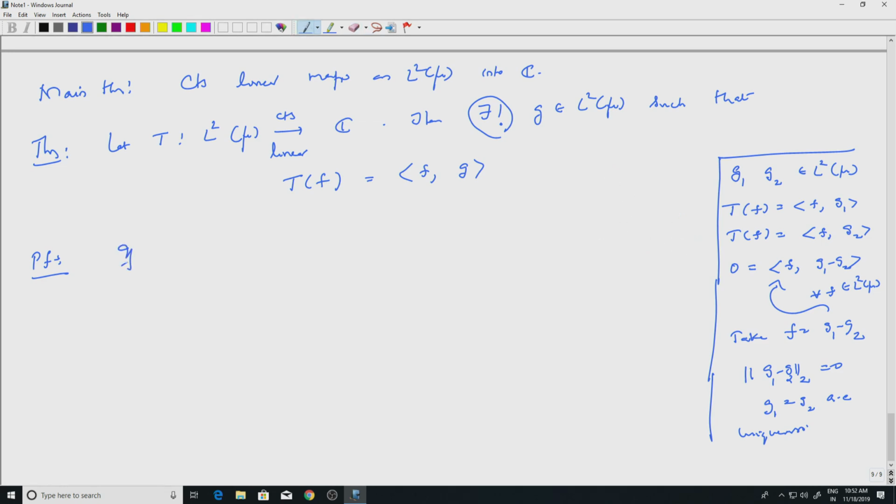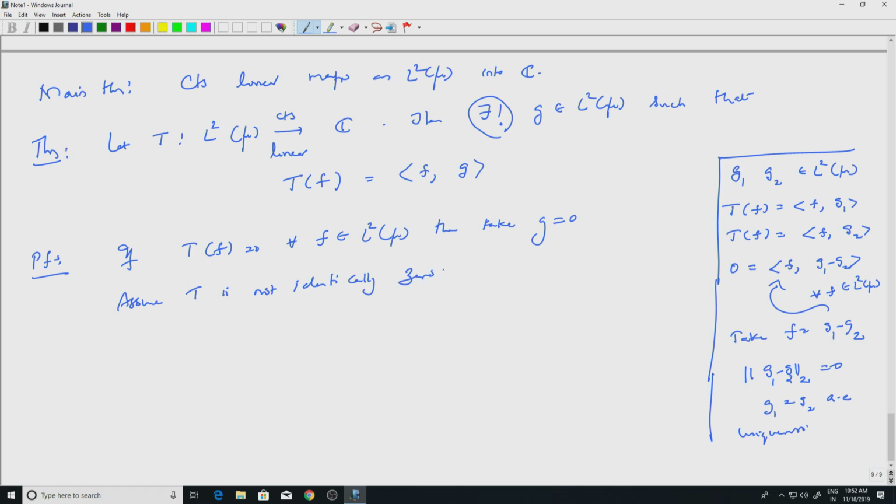If Tf is 0 for every f in L2 mu, that means T is 0. Then take g to be 0. So we can assume T is not identically 0.